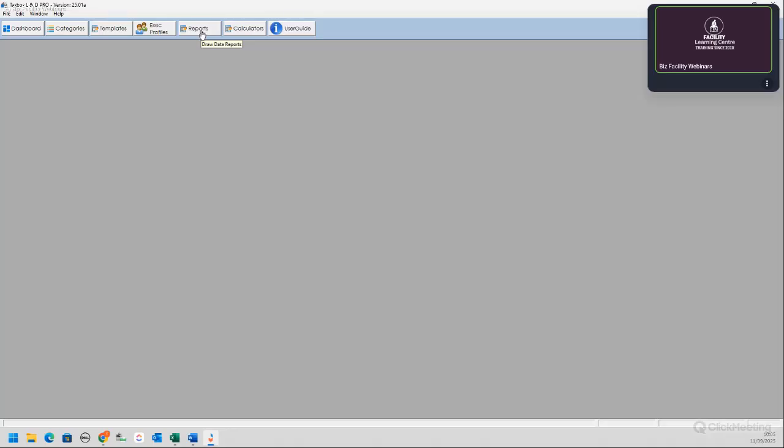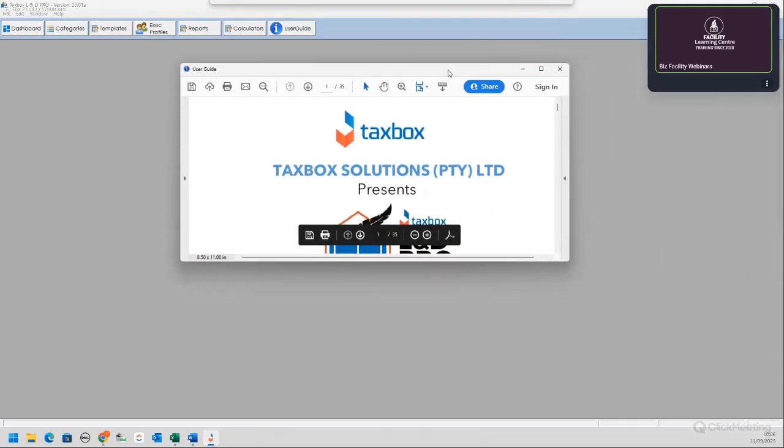Of course, we are going to expand on that, but for now, it's only an estate list and a progress report, because as you look into the software program, each tab is printable, not necessarily part of reports, but you will see that every single thing that you capture can be printed. And then our calculators, the estate duty and capital gains tax calculator, and of course, the user guide, which is a PDF document.